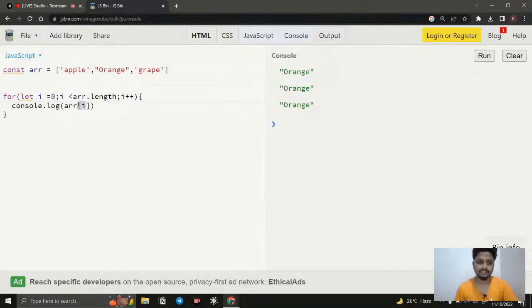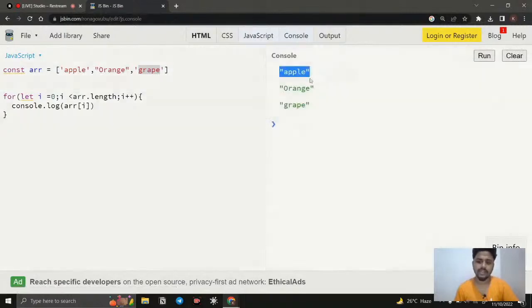So in the index, I mention the variable I. With 0, it is going to fetch apple, and once it gets increased, the value is 1, then it moves on to orange. When it increases to 2, it moves on to grape. Likewise, every time it gets increased. So instead of getting the same value, the first time it is 0, the second time 1, the third time 2, grape, and if the array is extended to 100 items, it is going to fetch those too.